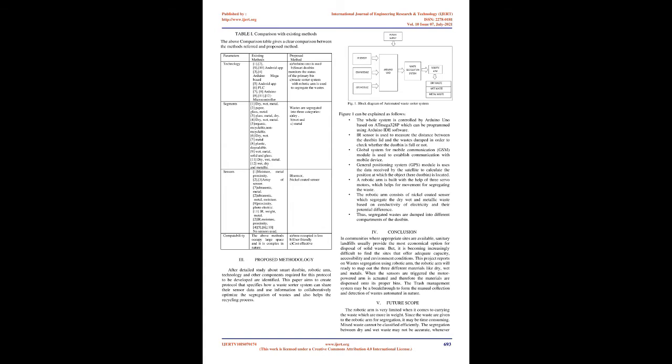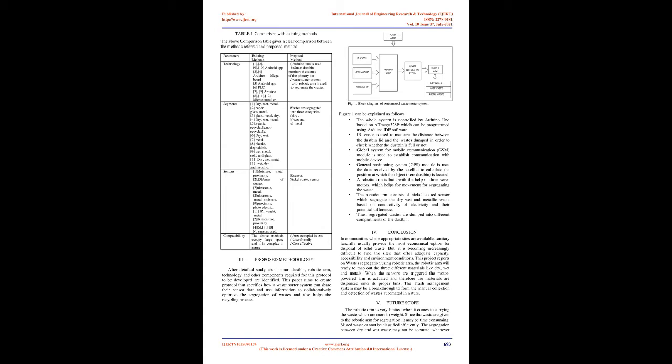In [9], the main aim is to separate the waste into four types: wet, metal, solid, and glass waste. Arduino UNO is used as the main controller. An inductive proximity sensor is used to identify metal objects, and a photoelectric sensor is used to identify solid waste. A robotic arm is used to segregate different types of waste dumped together.